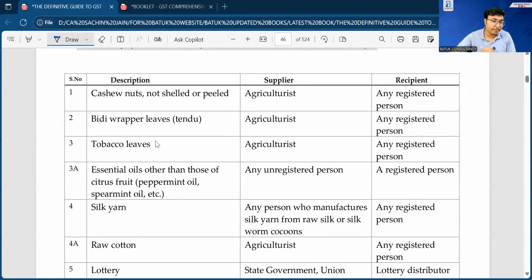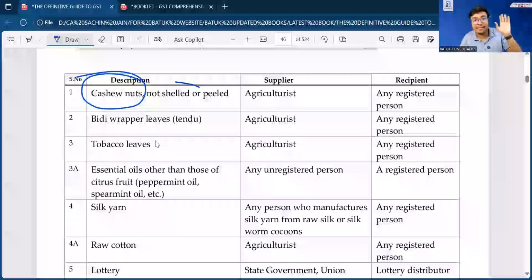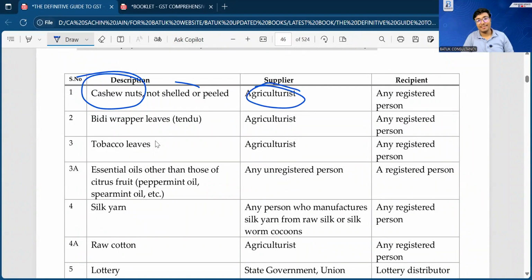Now, the first item is cashew nuts. Just look at the supplier: agriculturalist. As we all know, under GST the agriculturalist is not liable to take GST registration. So this person is not taking GST registration.